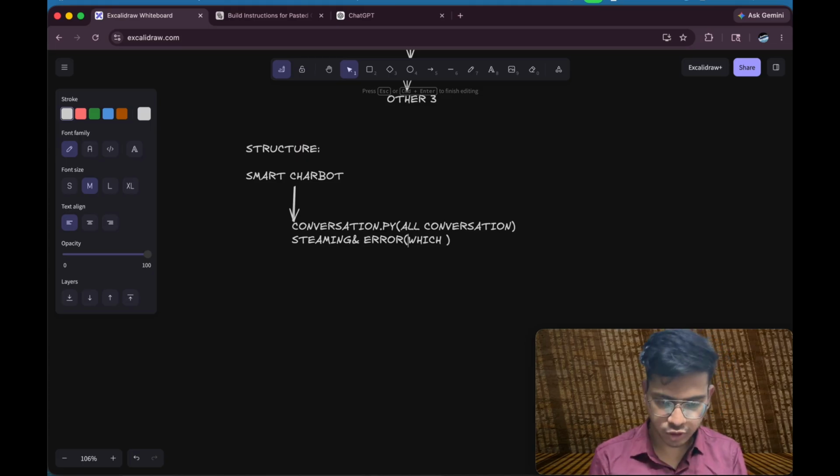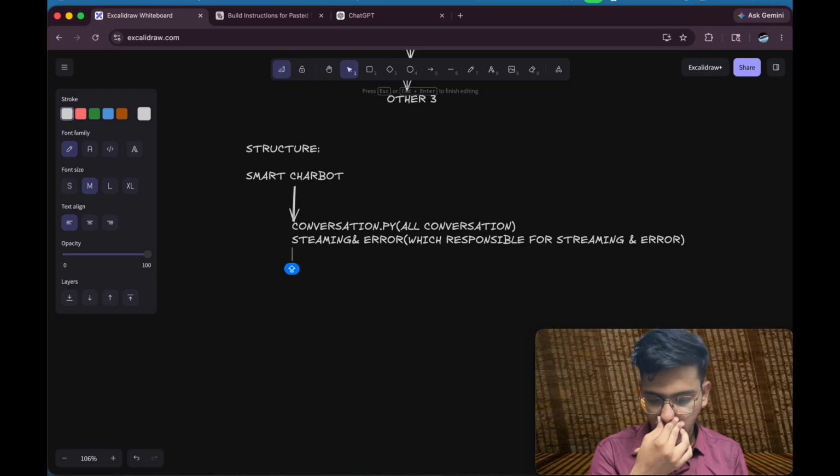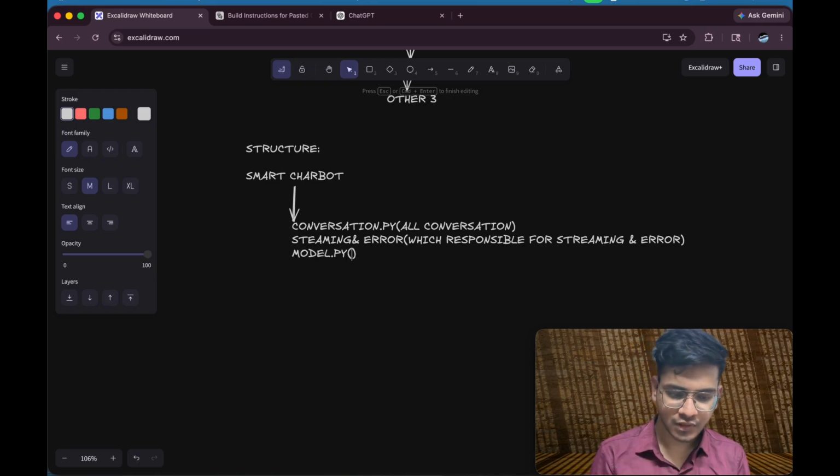We can combine these two. This file is responsible for streaming and error handling: if one API fails, then another will be invoked. After that, model.py, which is responsible for sending calls to the model through the API and receiving the responses from the API. So this is request and response.